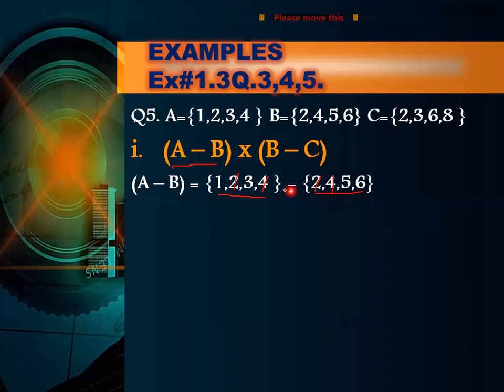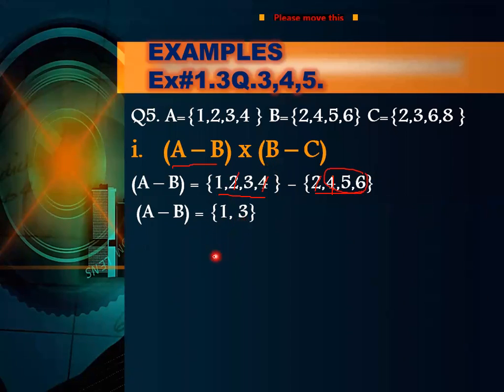Yes, so in A minus B, you will write down the elements of set A only, which are not present in set B. You are not going to write down this 5, 6. But when you find the symmetric difference, you will write down this 5, 6 as well. So A minus B is equal to 1, 3.